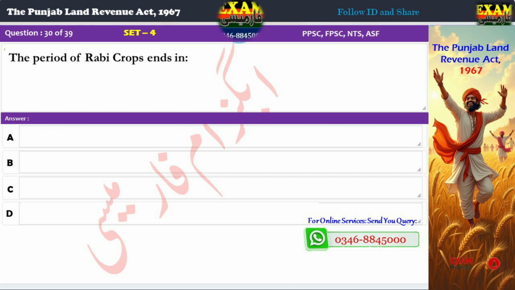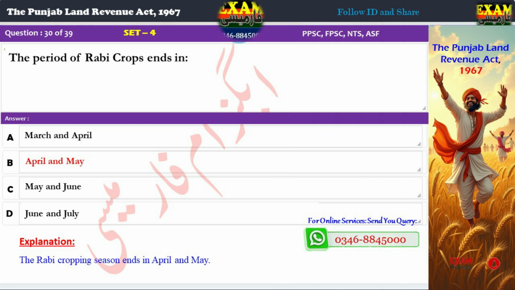Question 30. The period of Rabi crops ends in: A. March and April, B. April and May, C. May and June, D. June and July. Correct answer, B. April and May. Explanation: The Rabi cropping season ends in April and May.